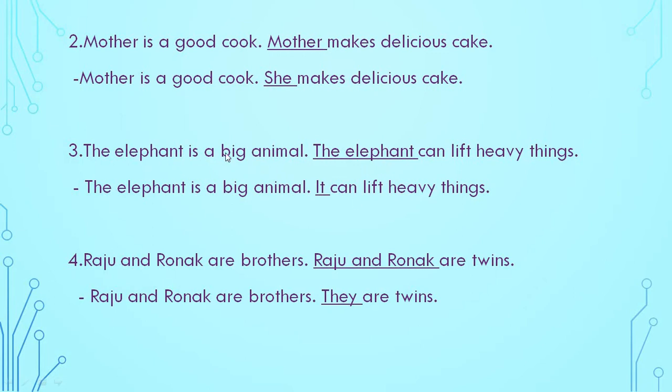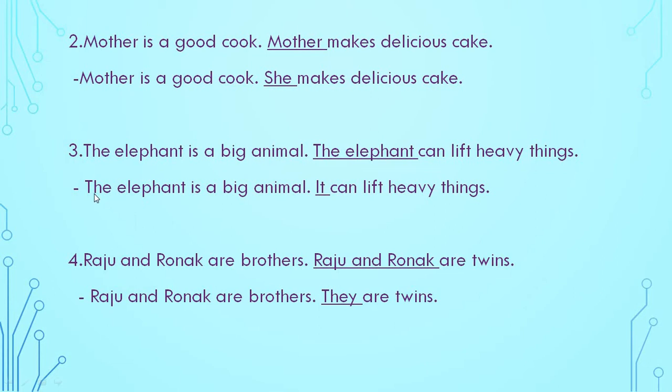So the elephant has come two times. But in the answer we have to use he, she, it, they or we. This is the name of an animal. The elephant is an animal, so we have to use it.